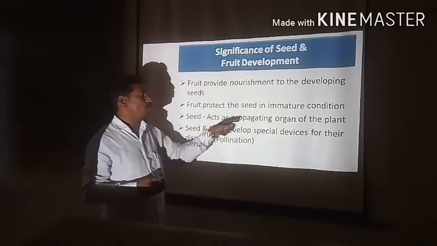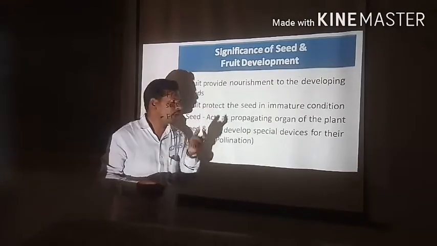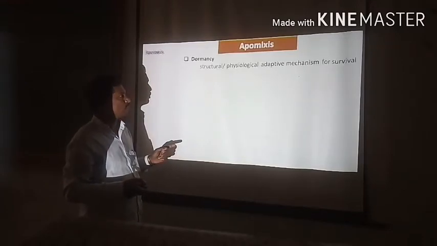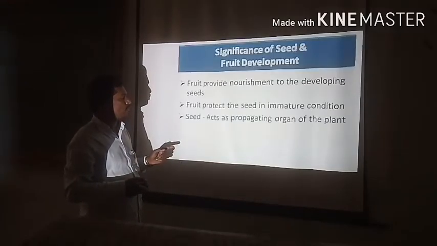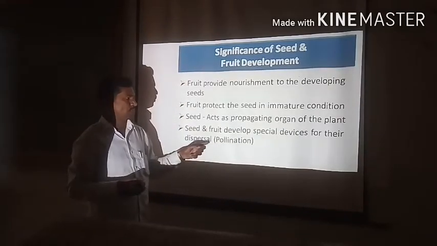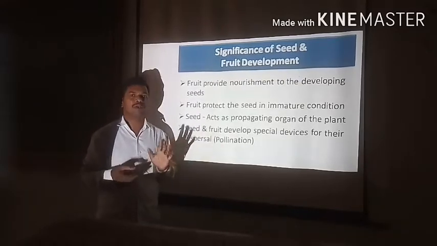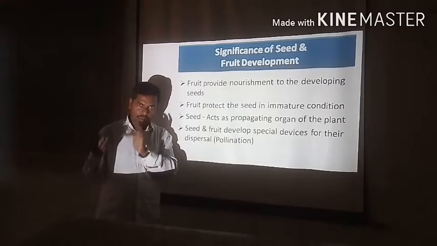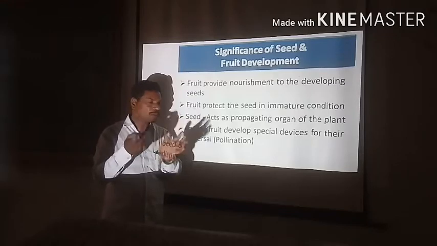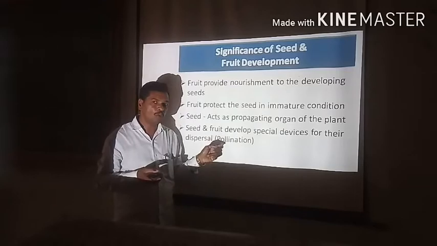The seed acts as a propagating organ of the plant. Seed and fruit develop special devices for their dispersal. For example, for their dispersal, exact for the pollination. Means when any seed has to transfer from one part to another part, they prepare a special dispersal structure which plays a very important role in the pollination.